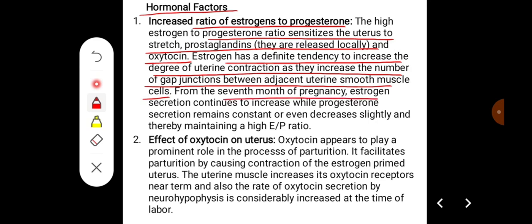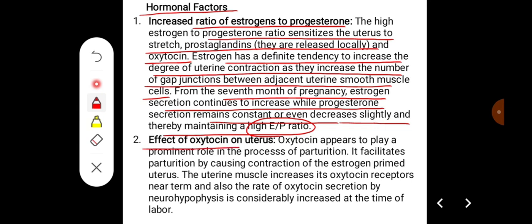From the 7th month of pregnancy, estrogen secretion continues to increase while progesterone secretion remains constant or even decreases slightly, thereby maintaining a high estrogen to progesterone ratio.